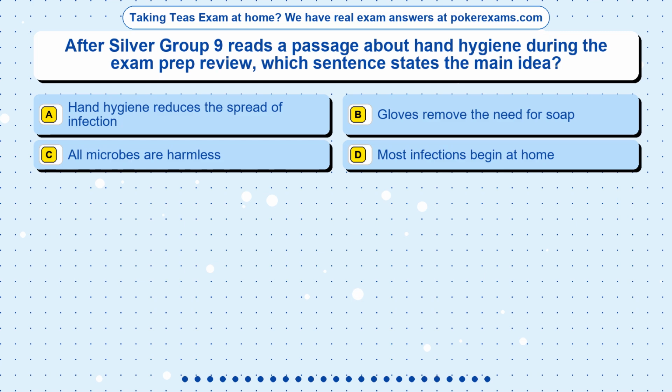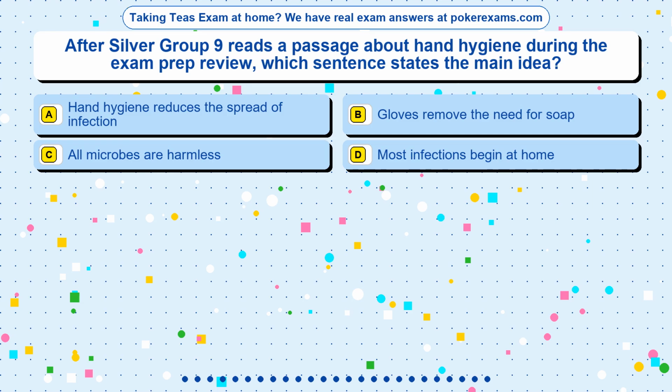Question 1. After Silver Group 9 reads a passage about hand hygiene during the exam prep review, which sentence states the main idea? Option A. Hand hygiene reduces the spread of infection. Option B. Gloves remove the need for soap. Option C. All microbes are harmless. Option D. Most infections begin at home.